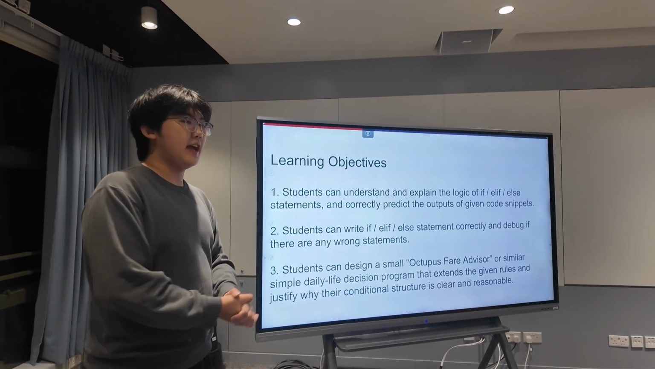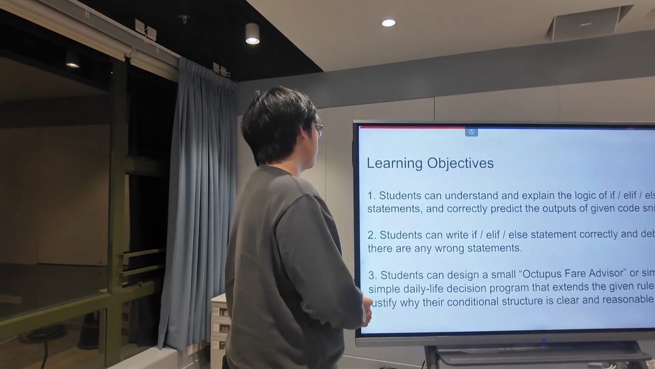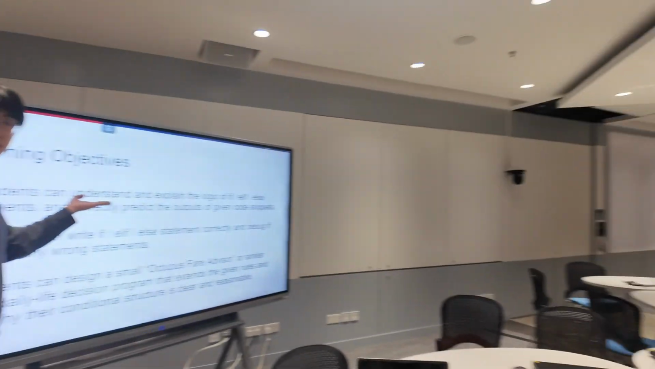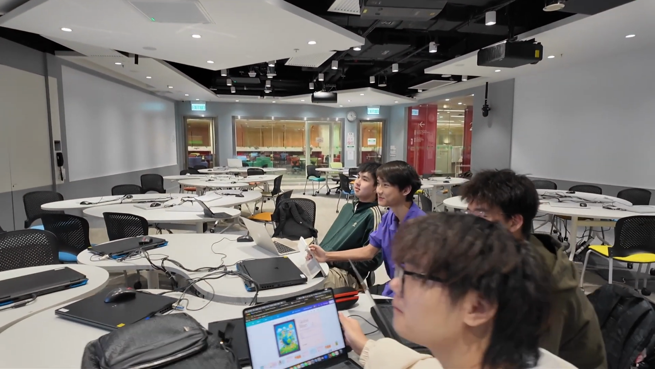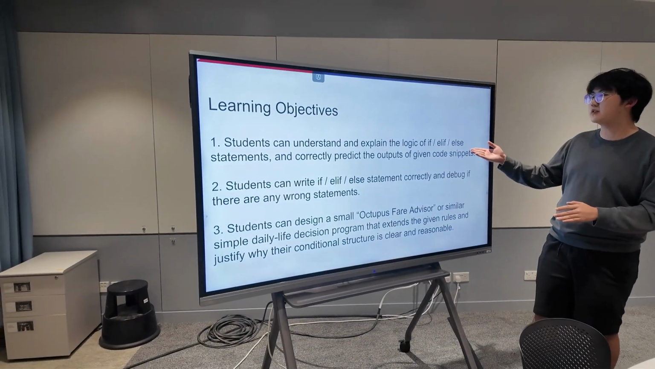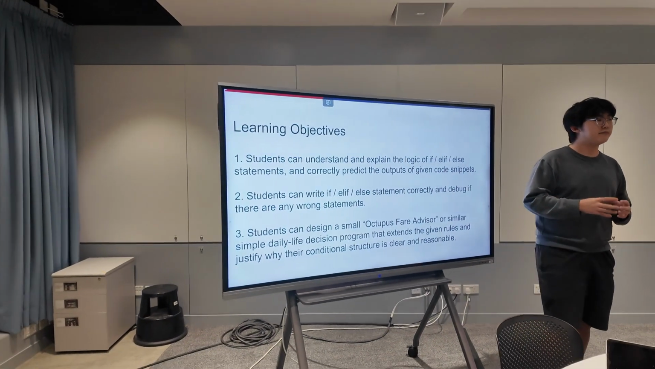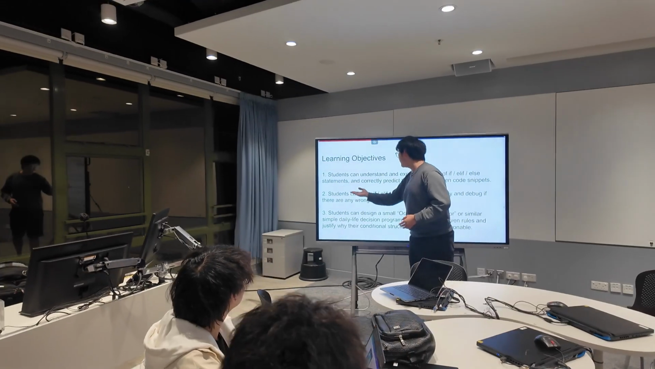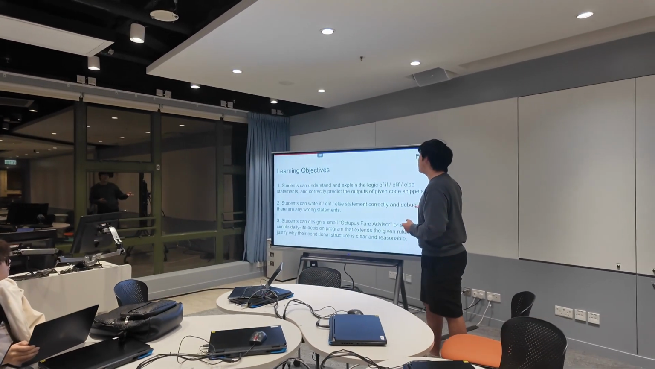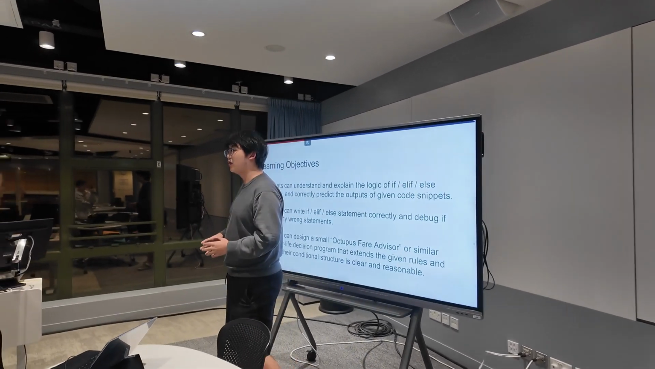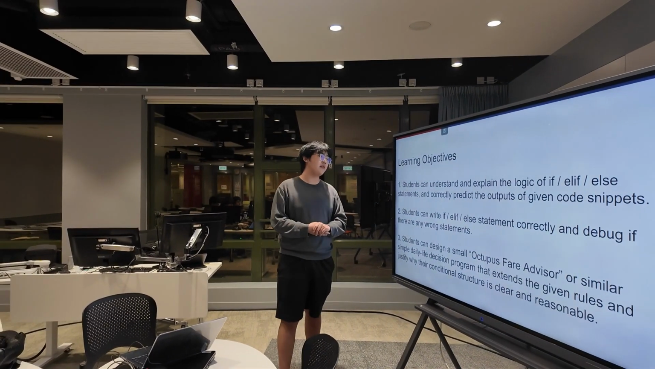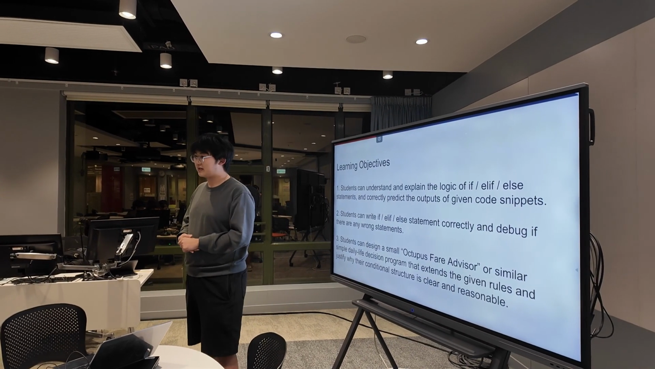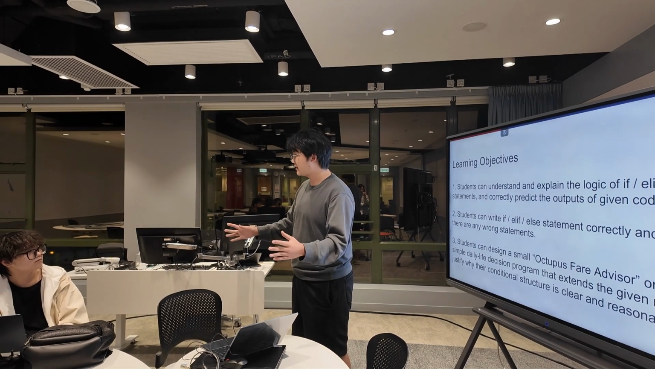Our objectives today have three levels. That's the first level. Students, can you read these words for me? Understand and explain the logic of if, else if, and else statements. This is the very basic level you are going to master. Second, students can write the code and statements correctly, and debug if there are any wrong statements. And the third level, which is the highest level, is that students can design a small octopus card advisor or a similar simple daily life decision program, creating it by yourselves. So is the objective clear to you?